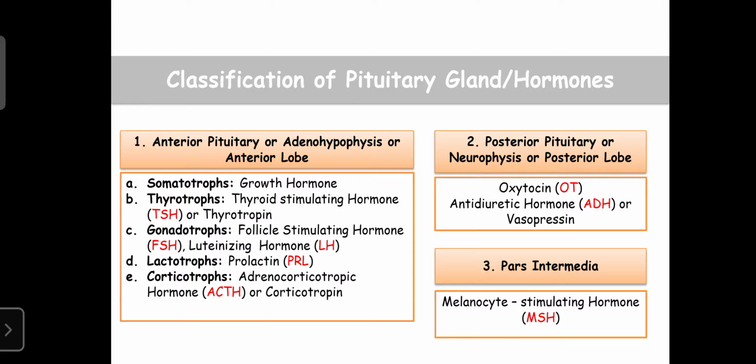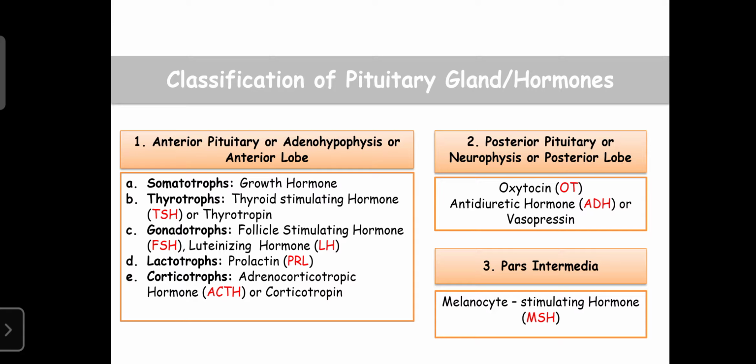And posterior pituitary hormones are synthesized in the neurons or nuclei of the hypothalamus, stored in the posterior pituitary gland and released from the posterior pituitary gland. It means they are not synthesized in the posterior pituitary gland; they are only stored and released.